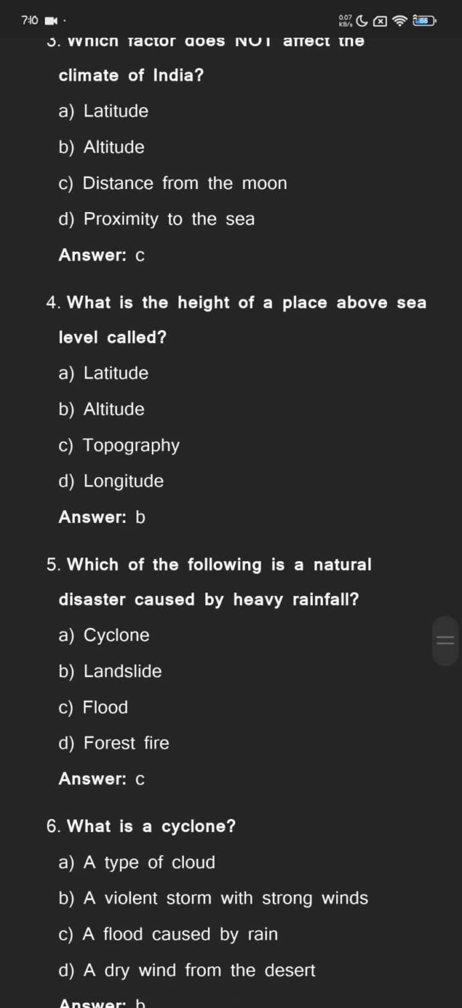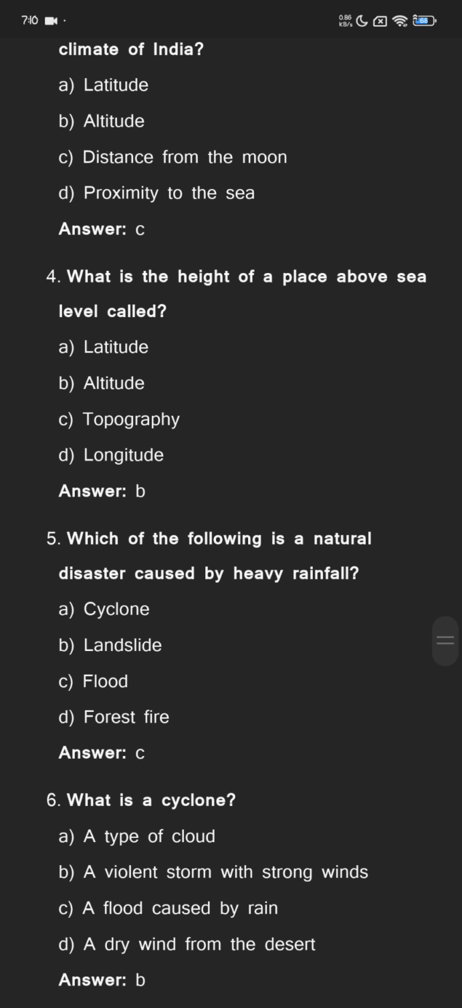What is the height of a place above sea level called? Latitude, altitude, topography, longitude. The answer is altitude.